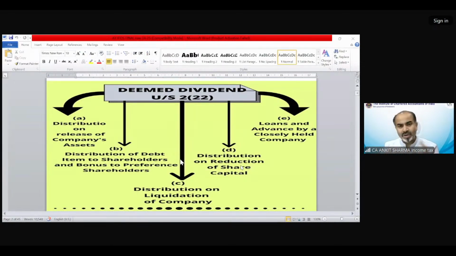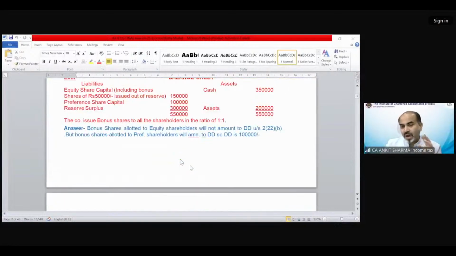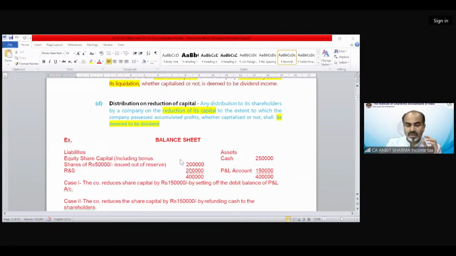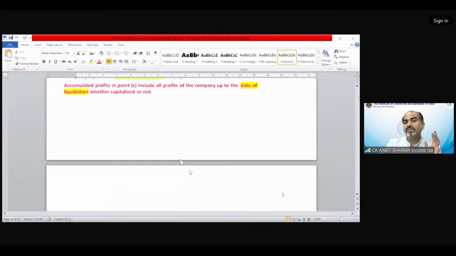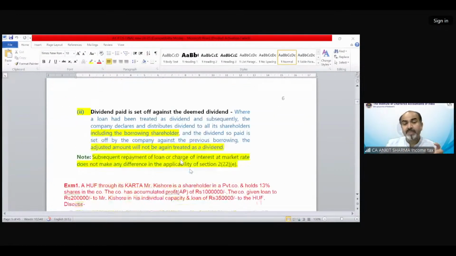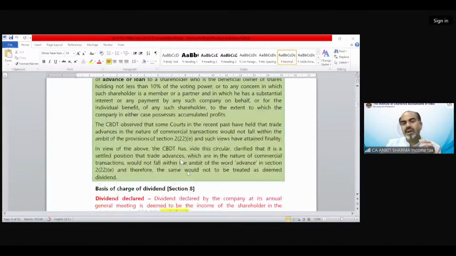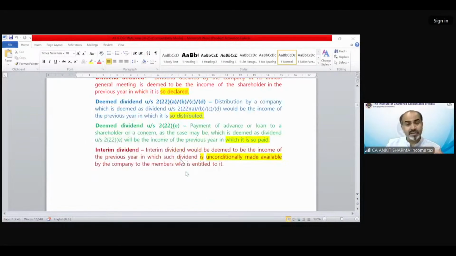All these provisions have been discussed in detail in the normal classes, like deemed dividend under section 2(22)(a), (b), (c), (d), (e). We have discussed everything in our normal live classes with examples also. The provision connected with gifts I am going to discuss again with the help of a chart, a diagram, because in my opinion the gift provisions are utmost important under this chapter.